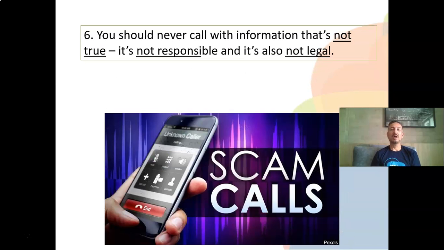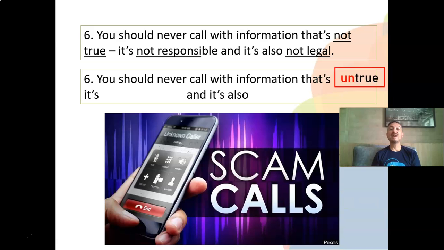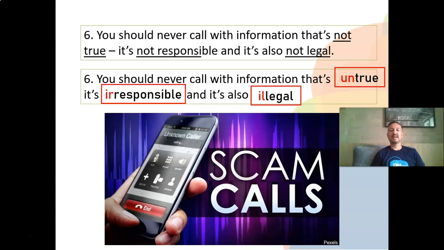You should never call with information that it's not true, it's not responsible, and it's also not legal. So what is the opposite of true? It is untrue. So you should never call with information that it's untrue. The opposite of responsible, it's irresponsible, and the opposite of legal, it's illegal.